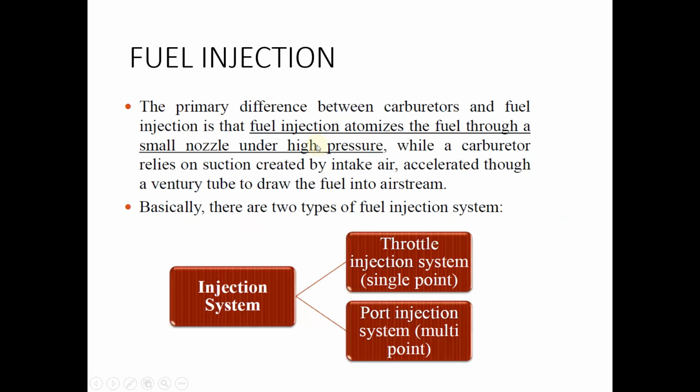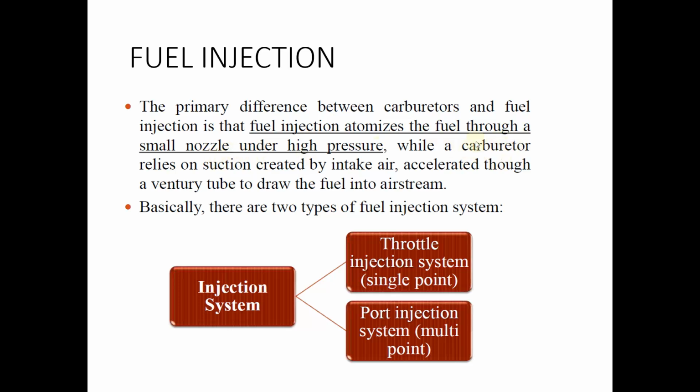Now what is the primary difference between the carburetor system and the fuel injection system? In a fuel injection system, there is a fuel injector which will spray the fuel at a very high pressure. The droplets of fuel coming out of the fuel injector are very minute. It comes out as a spray and will atomize, or vaporize, very quickly.